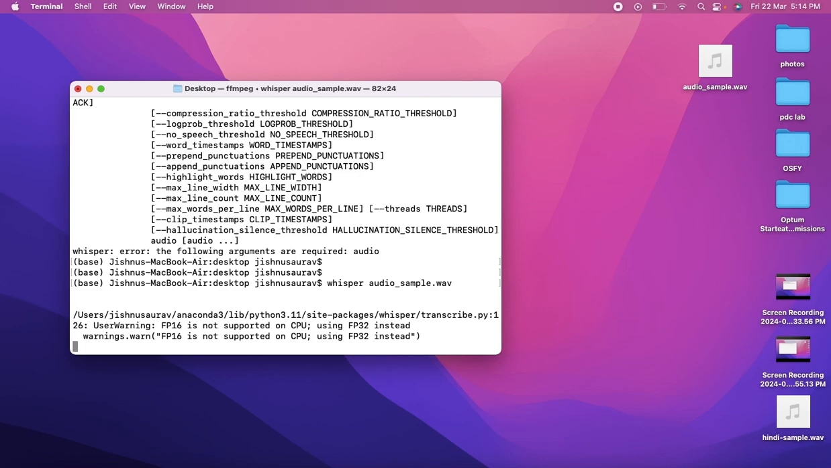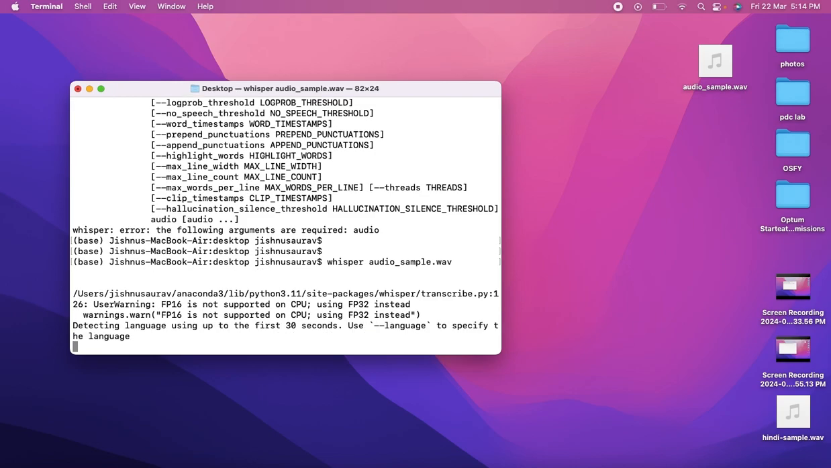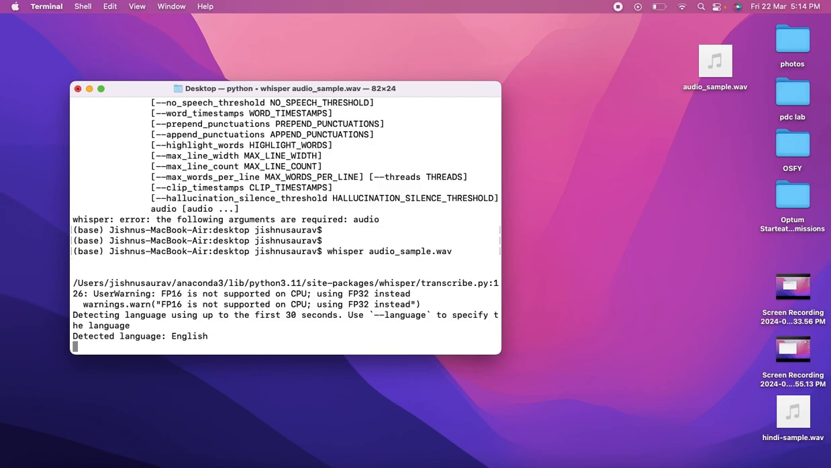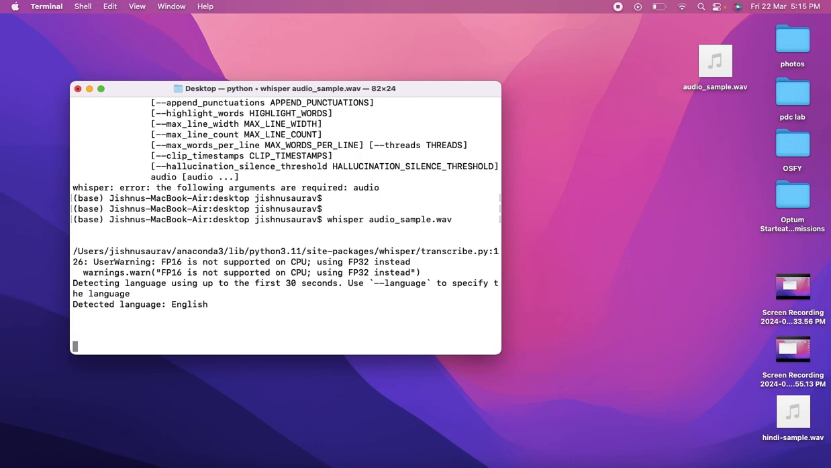I've spoken in English in this particular audio file, so it should first say language as English. As it says, it's detecting the language from the first 30 seconds of the audio file. Detected language is English, so it's giving us the English language. Okay, now let's move on. Obviously it has to give the transcription first, so let's just wait for the transcription.